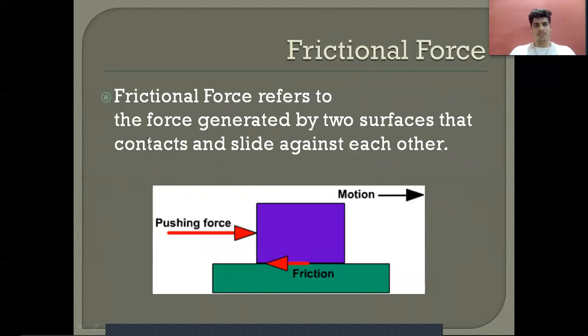Now, the frictional force refers to the force generated by two surfaces in contact that slide against each other, like I told you earlier. So this is one surface, and this is another surface. This is a pushing force, let's say, and this is the motion, but the frictional force always acts opposite. So here we have a pushing force, but friction is in the opposite direction, because it resists the movement of that object on that surface.